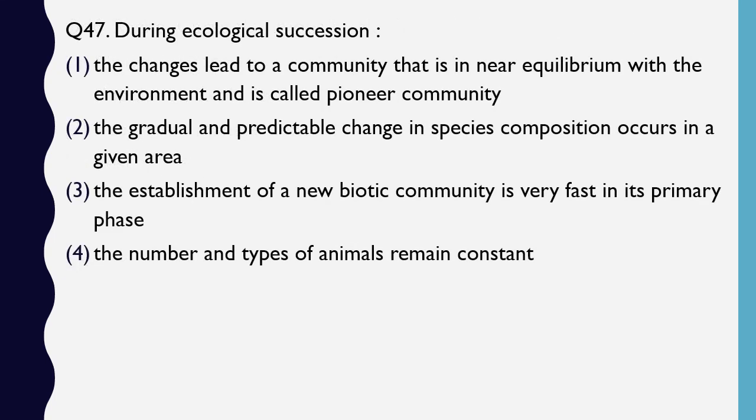Question number 47. During ecological succession, the changes lead to a community that is near equilibrium with the environment and is known as pioneer community. The gradual and predictable change in the species composition occur in a given area. Establishment of new biotic community is very fast in its primary phase. The number and the type of animals remain constant. Which of these occur during ecological succession? The correct answer is option 2. The gradual and predictable changes in species composition occur in a given area.